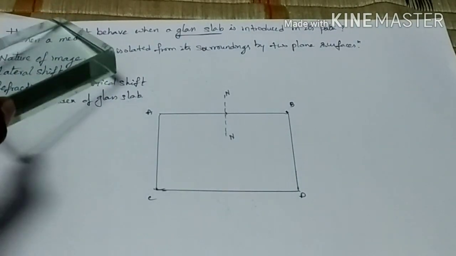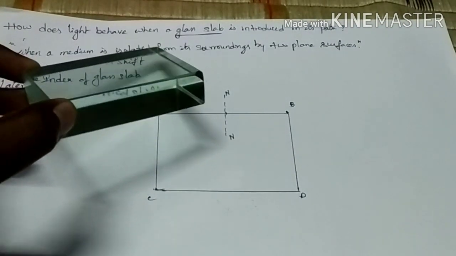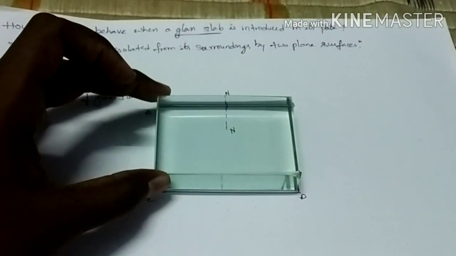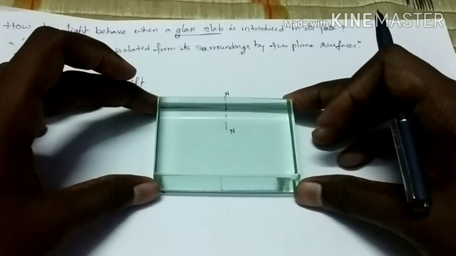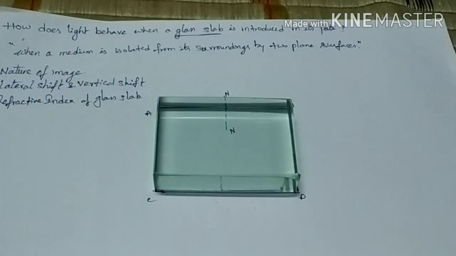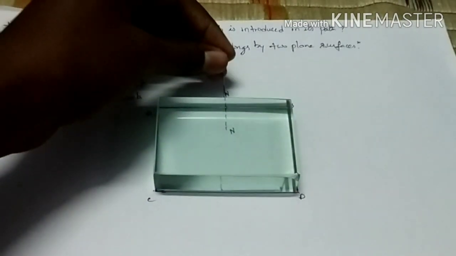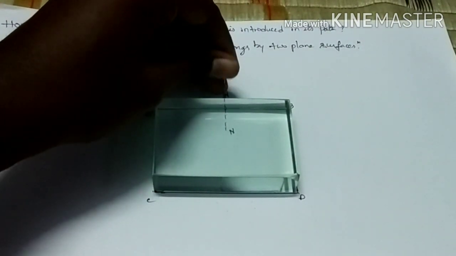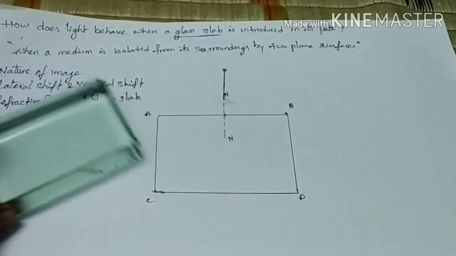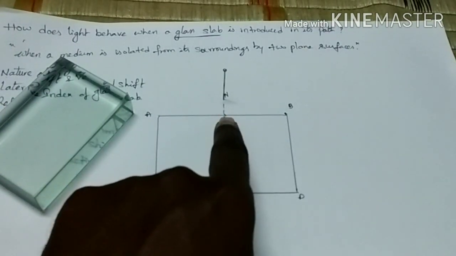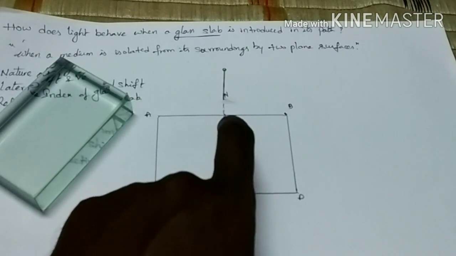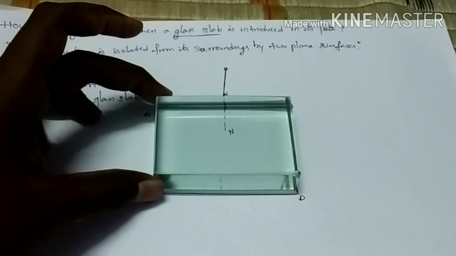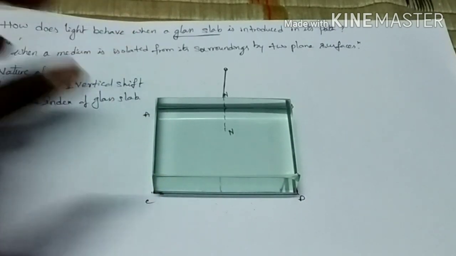Now the fourth point is you have to place the rectangular glass slab on the same position. And then the fifth point is we have to place a pin on the normal here. I will remove this glass slab, then you can observe here. We have to place a pin on the normal, and then place the glass slab here in the same position.